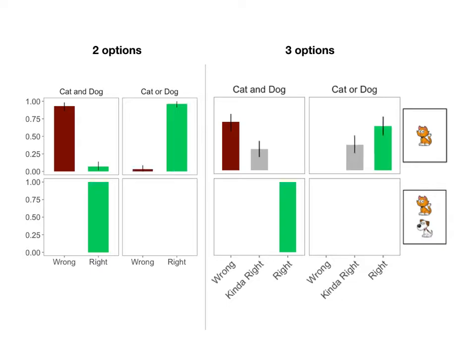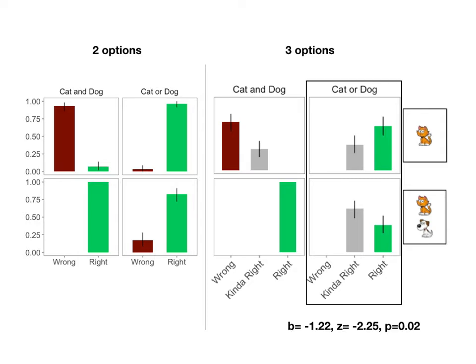When the guess was cat or dog, and there was only a cat on the card, adults considered the guess right with 2 options and mostly right with 3. If there was both a cat and a dog on the card, adults considered the disjunctive guess as right when they had 2 options. If they had 3 options, the same disjunctive guess was judged as mostly kinda right. A mixed effects logistic regression using the R package lme4 with the fixed effect of disjunction type and random intercepts and slopes for subjects in the three options condition found adults more likely to choose kinda right over right when both disjuncts were true.